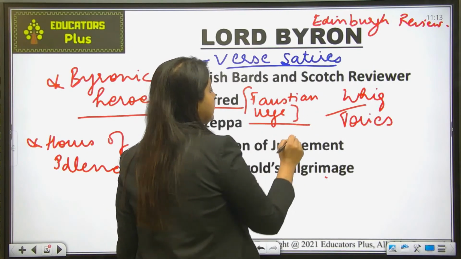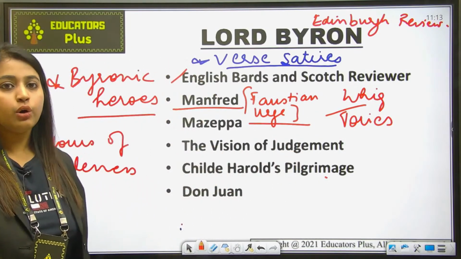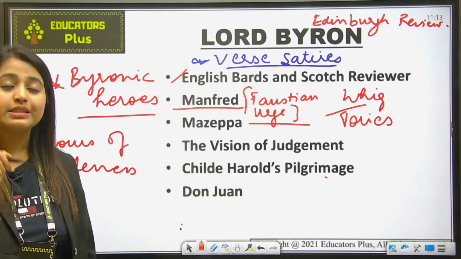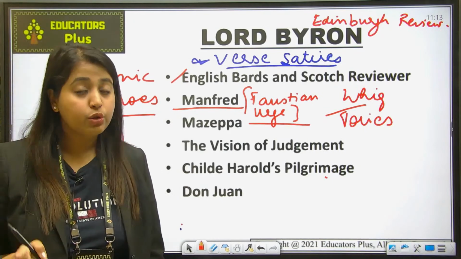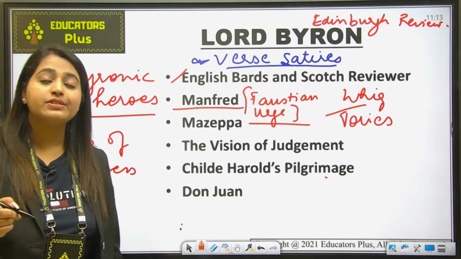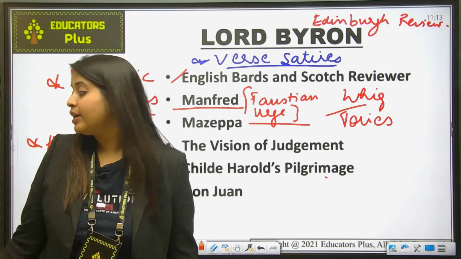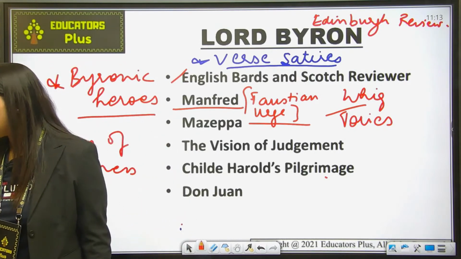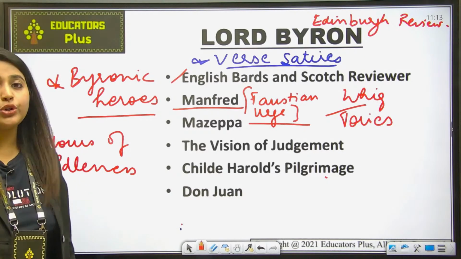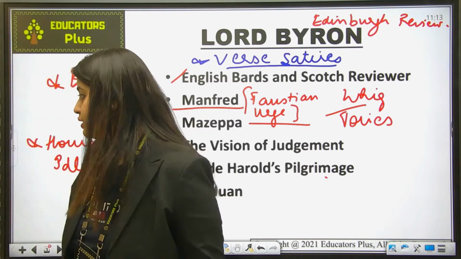I told you Tamburlaine was a person. Tamburlaine the Great is a work written by Christopher Marlowe. In that, Tamburlaine was a character famous for the Faustian urge. And what kind of Faustian urge? What is Faustian urge? Can you let me know in the chat box? I have told you what you mean by Faustian urge. Can you just tell me in the chat box what you mean by the Faustian urge?